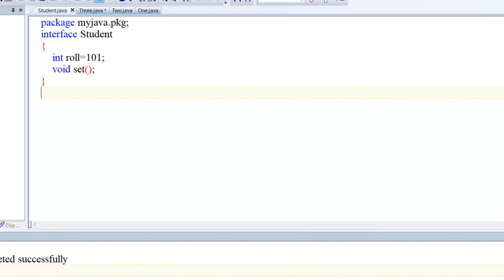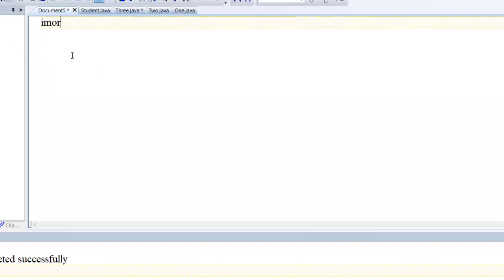Come on to the second. I want to use import. What package have I taken? myjava.pkg. We have imported it. Now write public class mystudent implements student. Now I have implemented student.